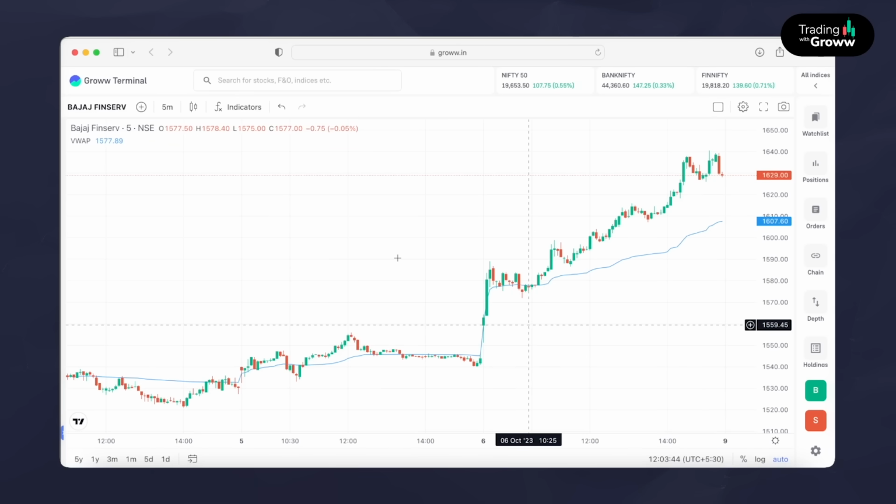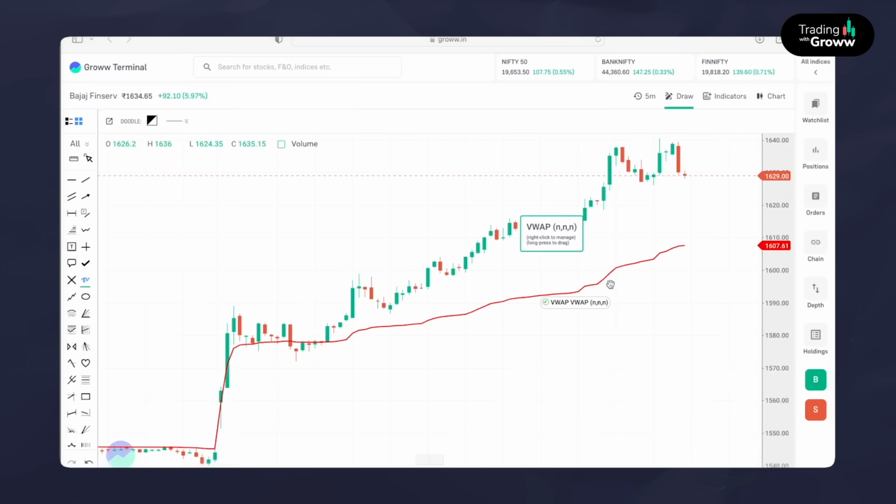As I explained earlier, if you're trading with an intraday time frame, choose 5 minutes. After we plot the VWAP indicator on a 5 minute time frame, you just ignore the first candle, because usually because of gap ups and gap downs, the values could be disproportionate. So we just ignore this candle and focus on the next candle.